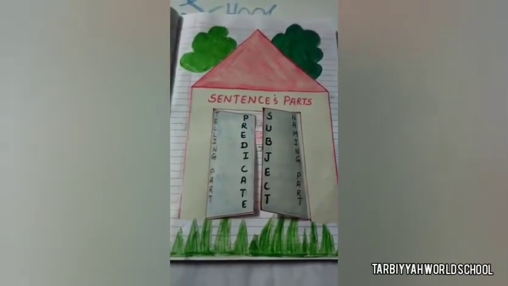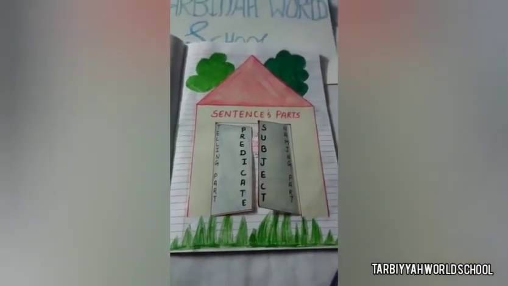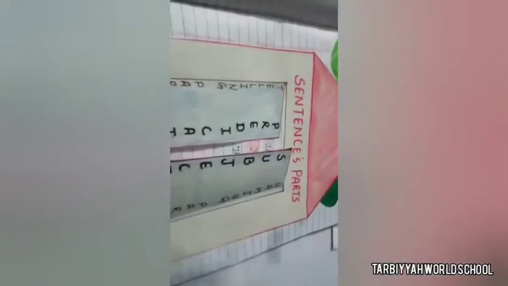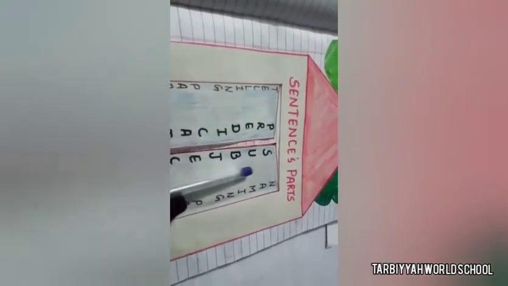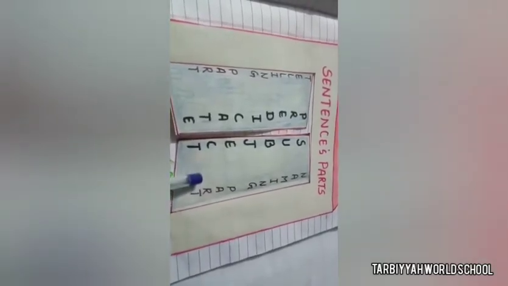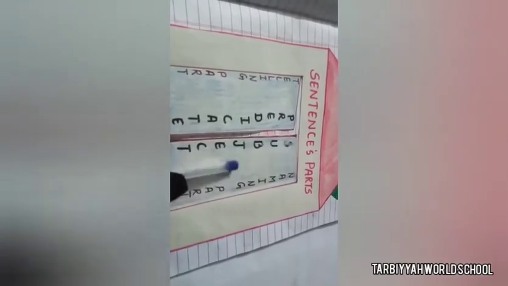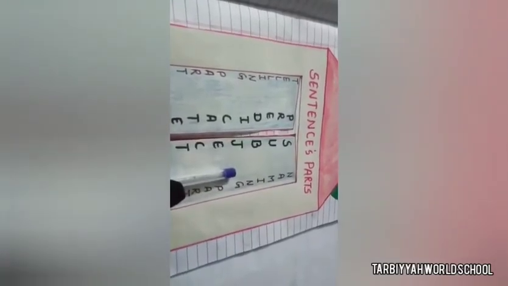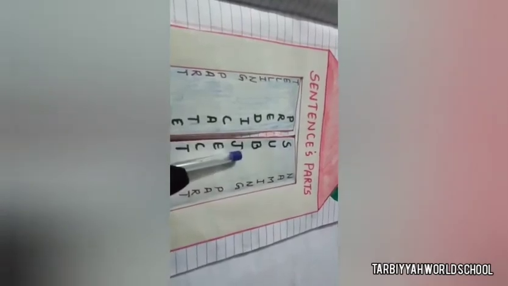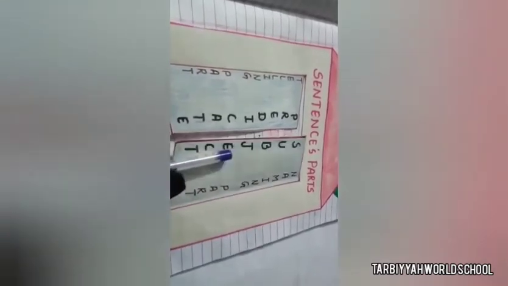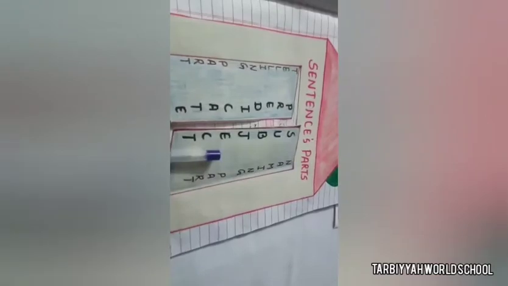Let's learn sentence parts. There are two parts of a sentence: subject and predicate. Subject is also called the naming part. Why is it called the naming part? Because it includes a noun. Noun means name of a person, place or thing. Subject is the doer of the sentence. Who does actions and whom we are talking about. जिसके बारे में बात करते हैं या फिर जो action करता है, that is called subject.